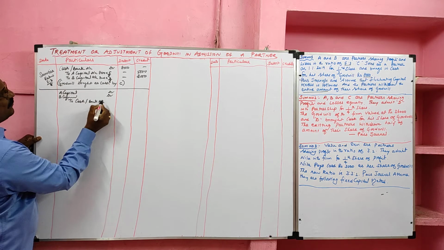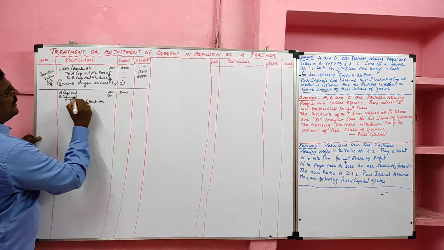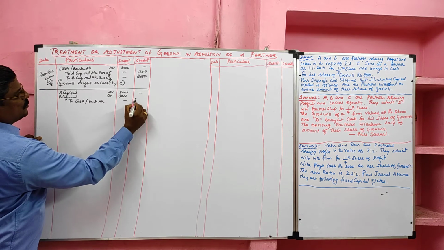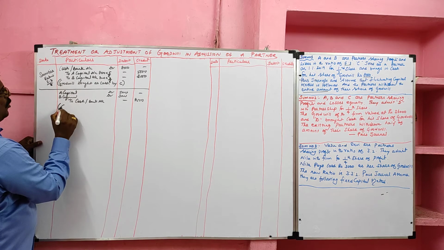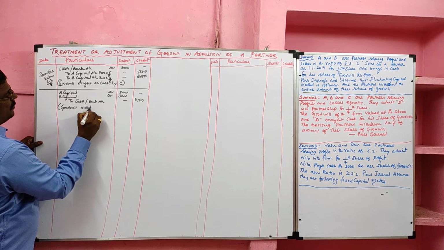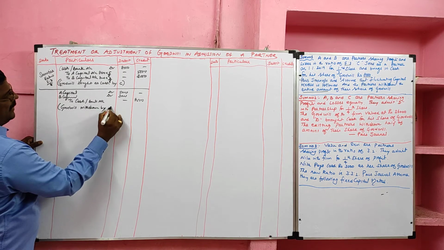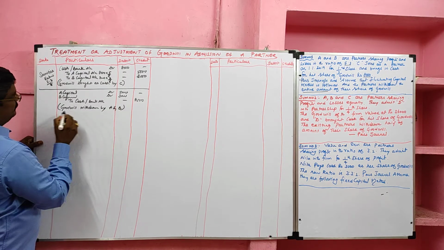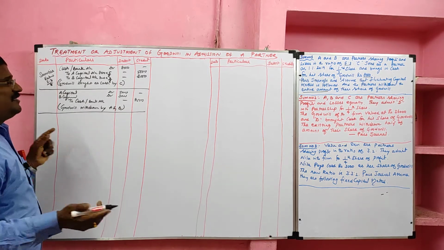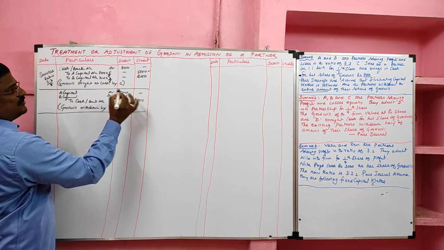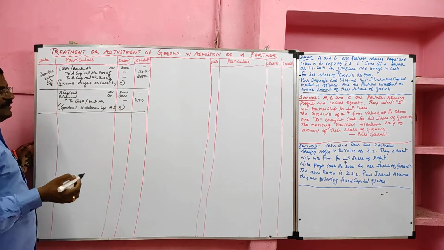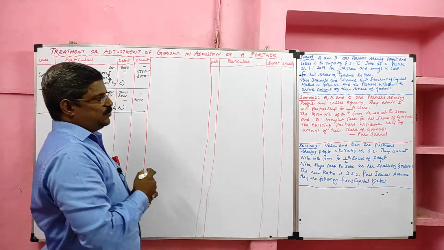Entire amount they are saying, so we can write the entire amount. A's share 5,000, B's share 3,000. So total goodwill 8,000 withdrawn. Narration: goodwill withdrawn by A and B. If they say half of the goodwill withdrawn, then half of 5,000 is 2,500, half of 3,000 is 1,500, the total is 4,000. Yes, sum number 1 is over.